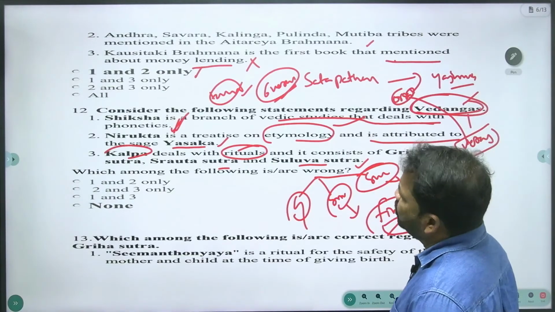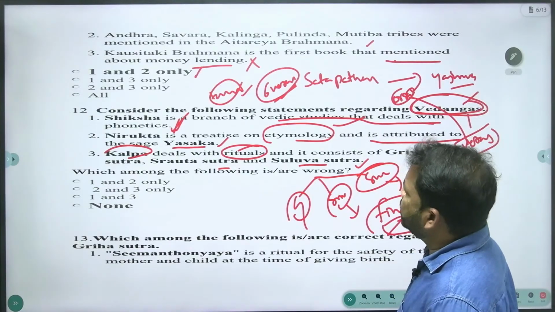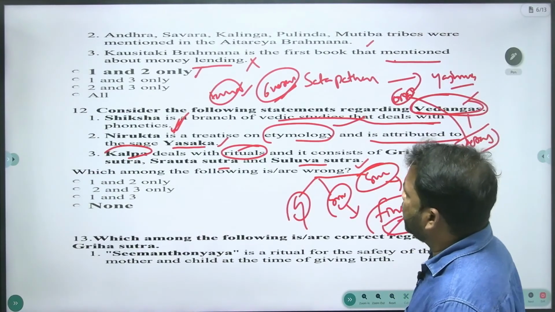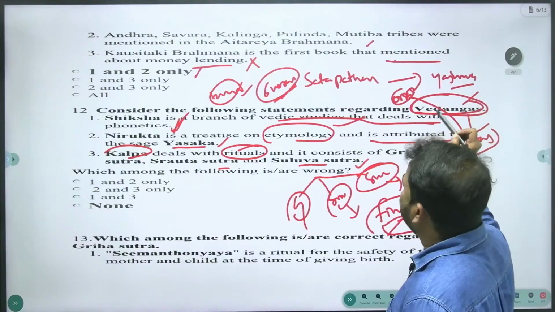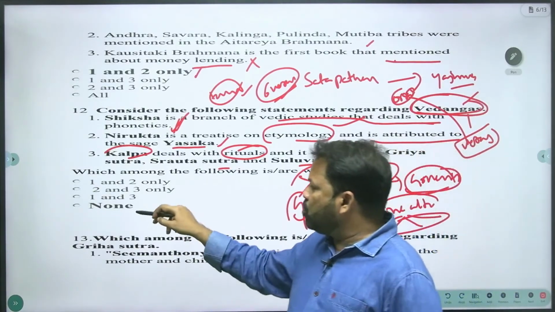And that statement is also right. The first statement is right, the second statement is right, and the third statement is right. But the question demands the wrong statement. There is no wrong statement, so your answer is none.